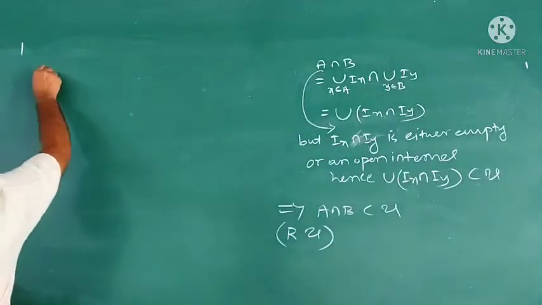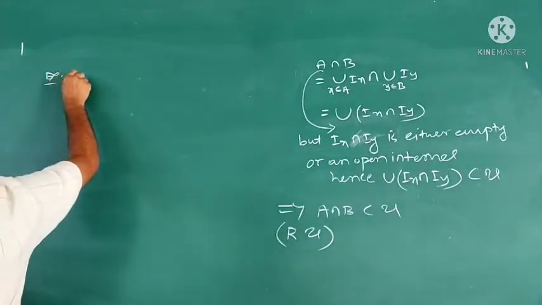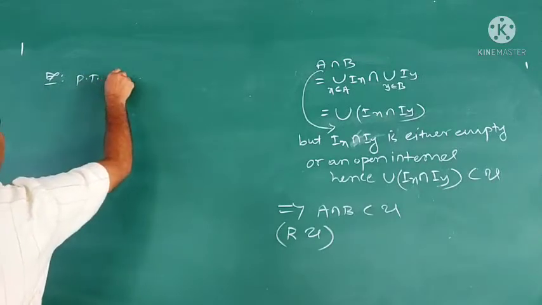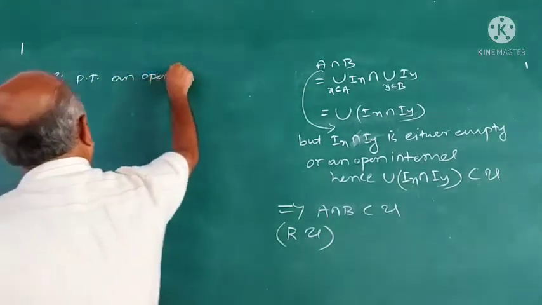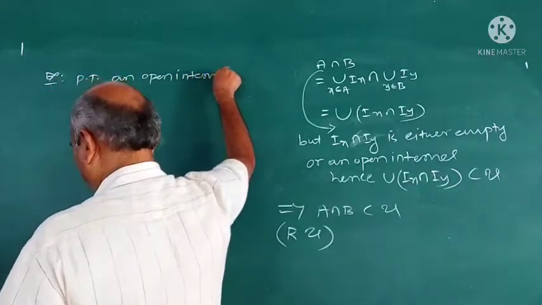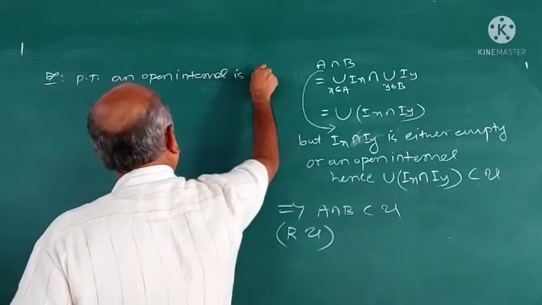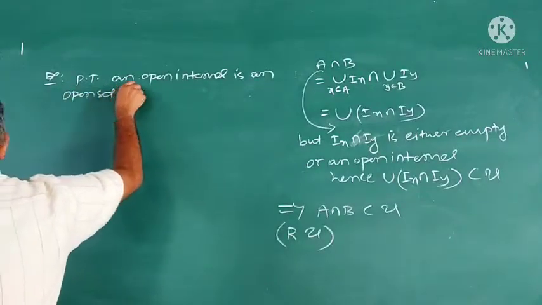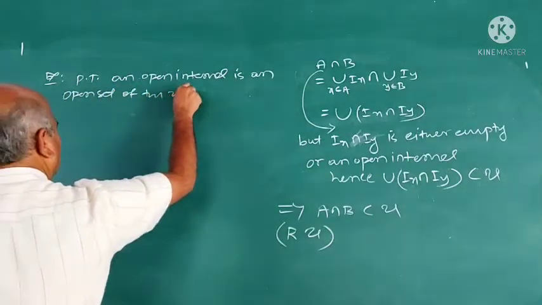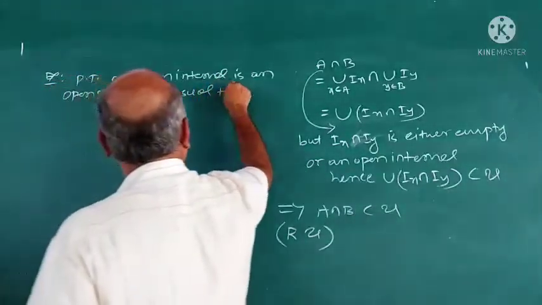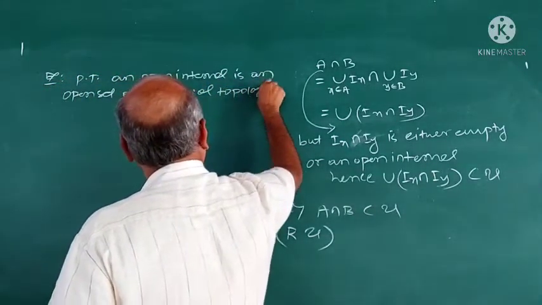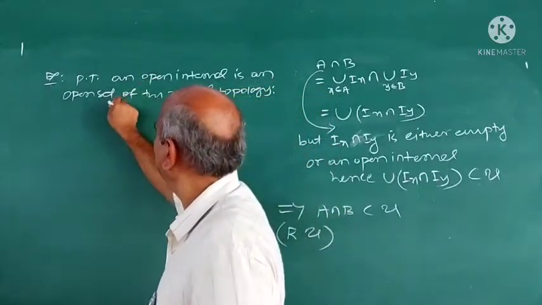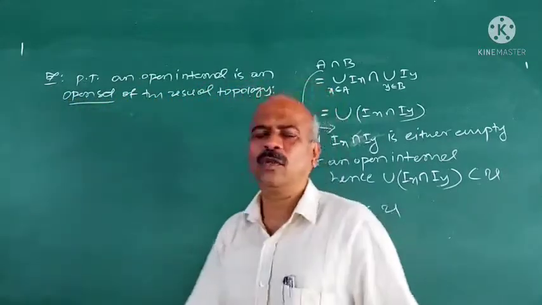Now I consider some examples on this. First is, prove that an open interval is an open set of the usual topology. Again I have used here open set of the topology.